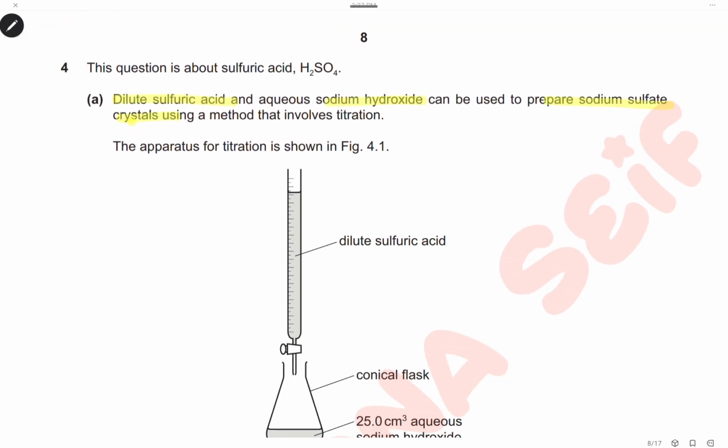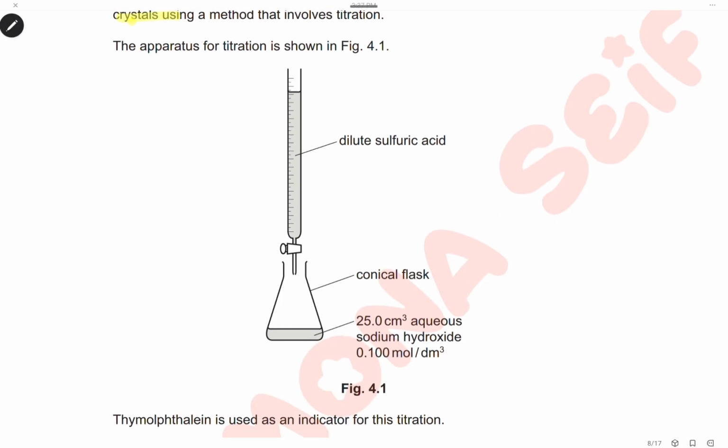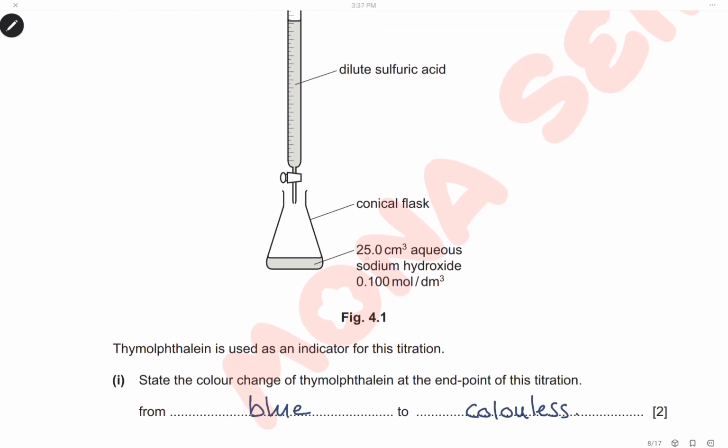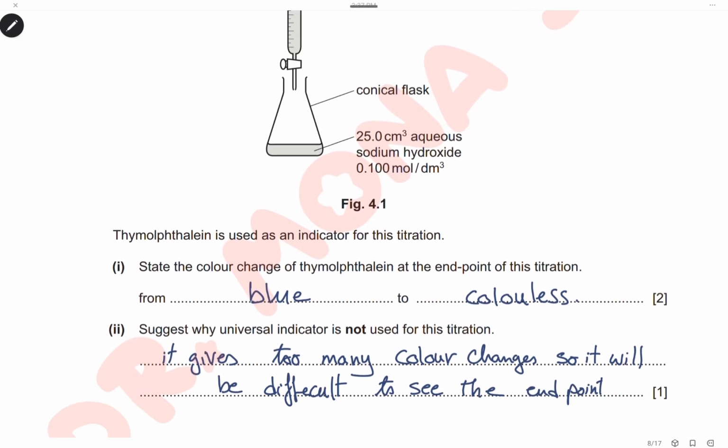Question 4. This question is about sulfuric acid. Dilute sulfuric acid and sodium hydroxide can be used to prepare the salt sodium sulfate crystals using a method that involves titration. This is the burette containing dilute sulfuric acid. Conical flask has 25 centimeter cube of aqueous sodium hydroxide, which is 0.1 mole per decimeter cube. We use thymolphthalein as indicator for this reaction. State the color change of thymolphthalein at the end point.